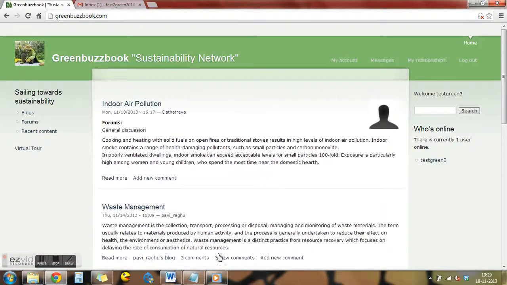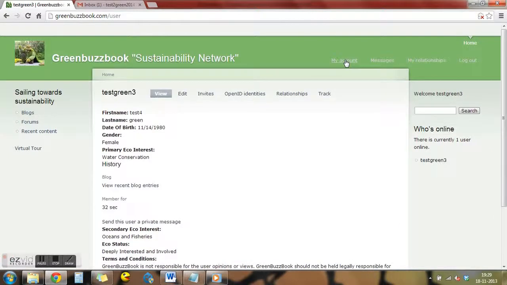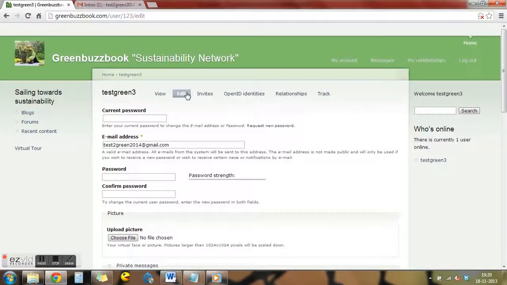When I go here, you can see this is the front page where you have some blogs and forums where you can have a general discussion, or if you want to create your own blog, you can do that. Before going to the blogs and forums, let us see how to manage our own account. Here on the right top corner you have my account. If you click on that link, you can see your username, first name, last name, and the information as usual. If you want to edit it, that's changing the password, and if you want to upload your picture, you can do all that in edit.